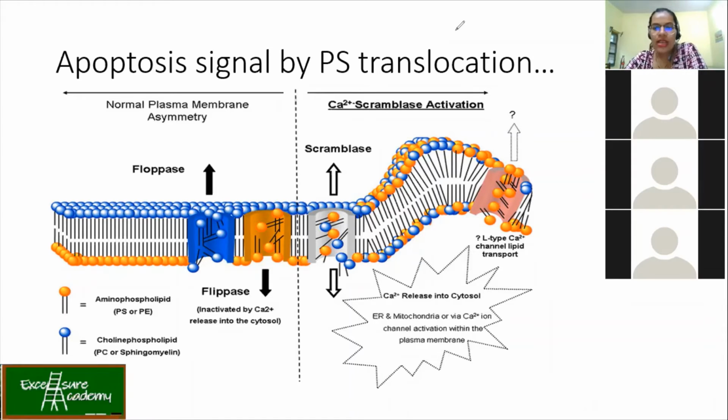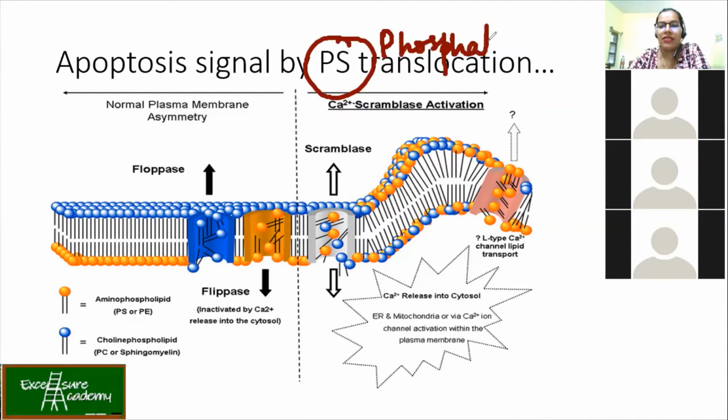Now, how does a cell understand that a particular cell wants to undergo apoptosis? For that also a certain kind of signal is needed. For that there's something called PS. Just now we have discussed that it is your phosphatidylserine.